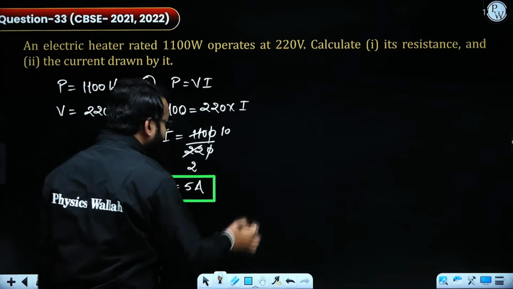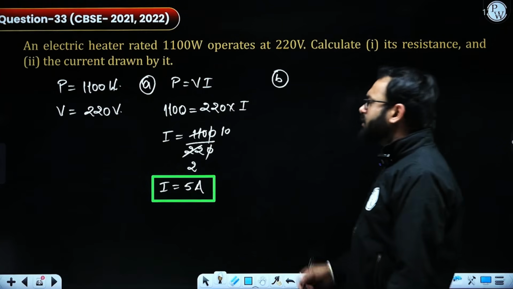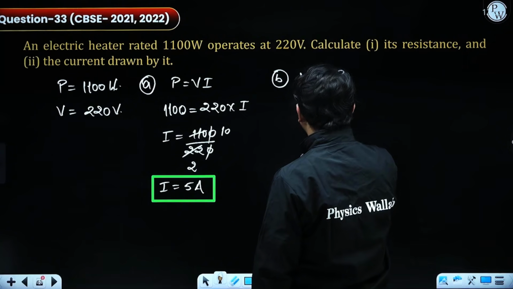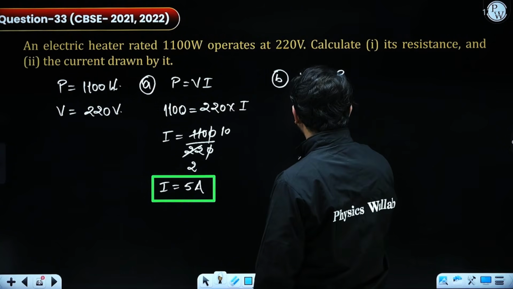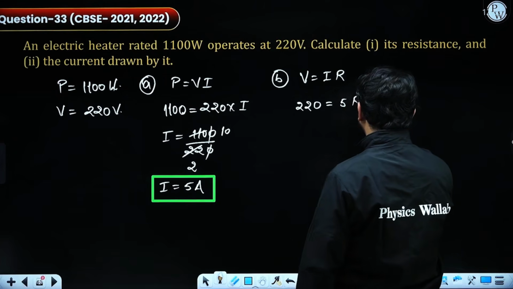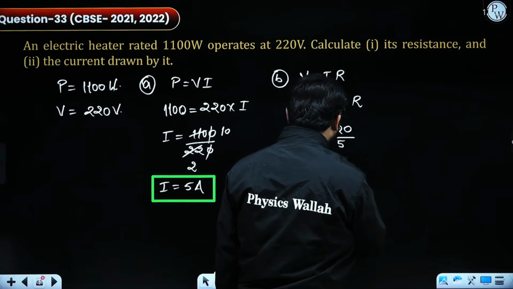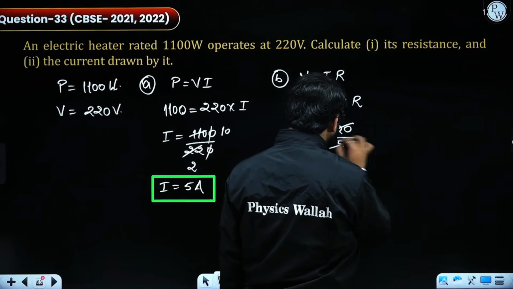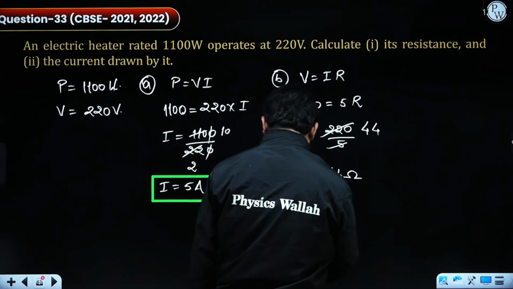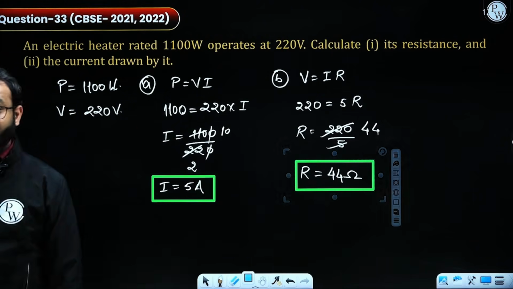So the first answer I have already obtained. Now I have to calculate the value of resistance. As we already know, V equals IR. The value of V that we have been given is 220. Current we have already evaluated, that is 5. So R equals 220 by 5. Let's cancel, 4 and 4. So the value of the resistor will be 44 ohms. That's how you can solve such questions.